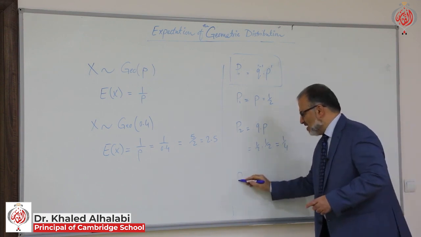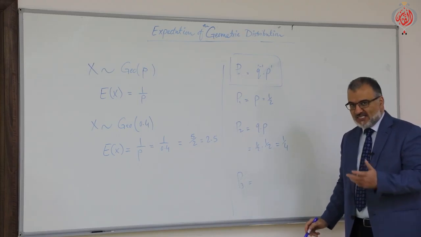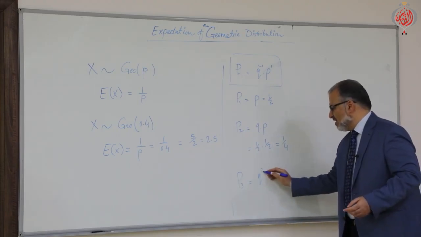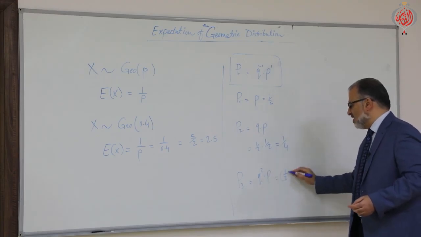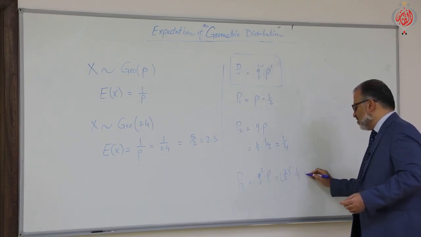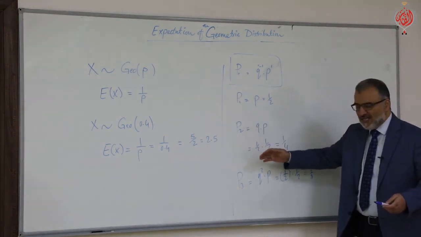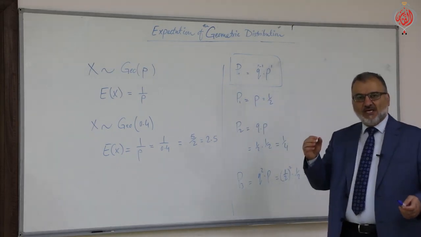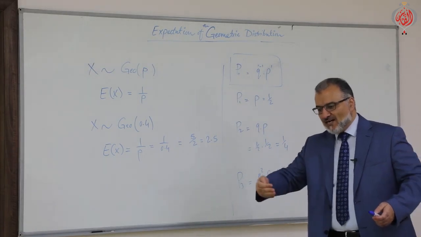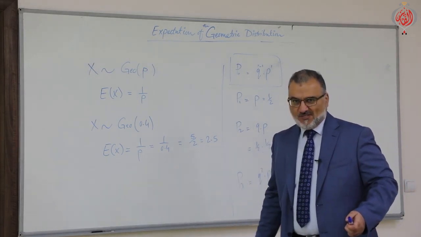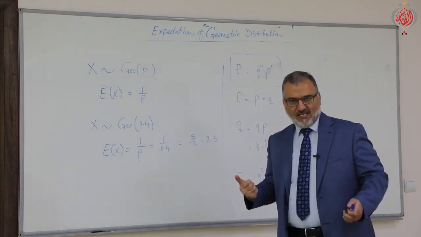And what do you expect here for 3? In the third trial, the success will appear. It is Q squared times P again. So Q squared means half squared times half. So 1/8, and so forth. You will always find that the probability that the first success will appear decreases as you are doing more tosses, and the success will appear in the coming tosses, not in early tosses.